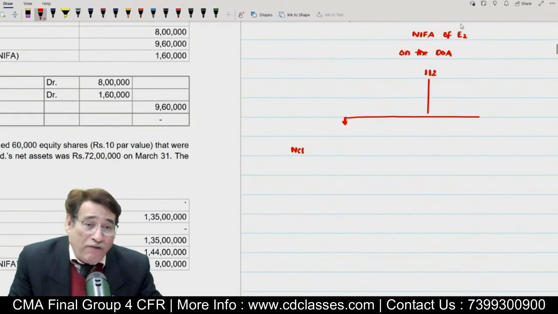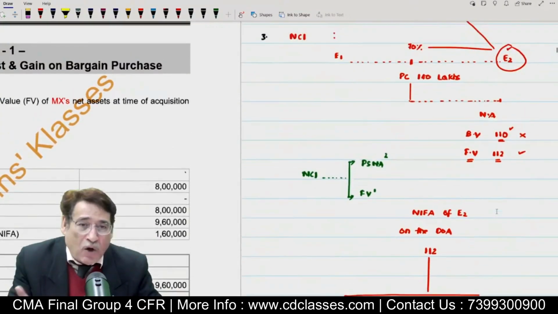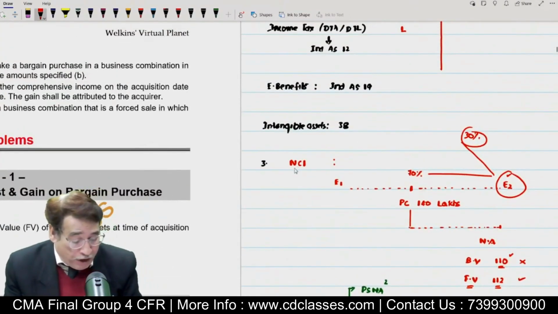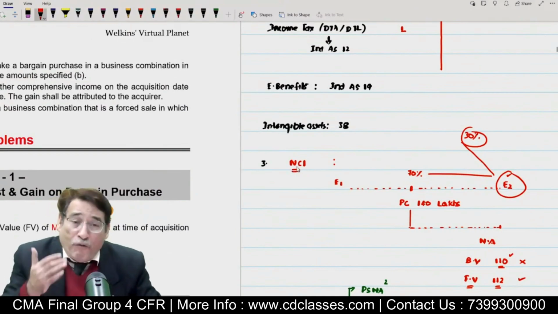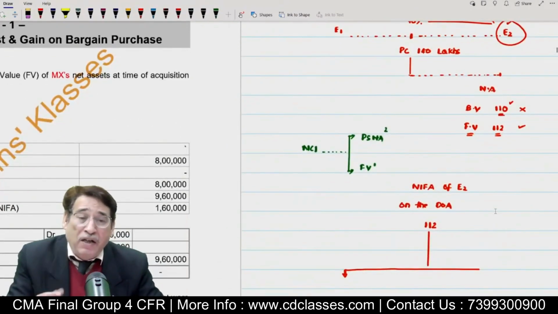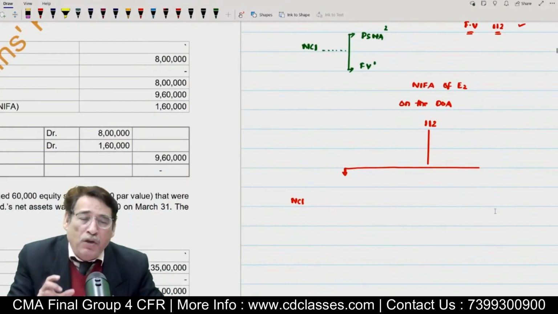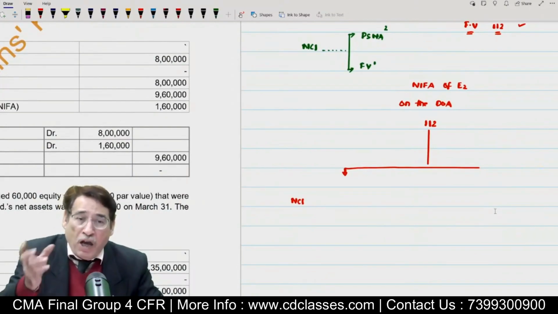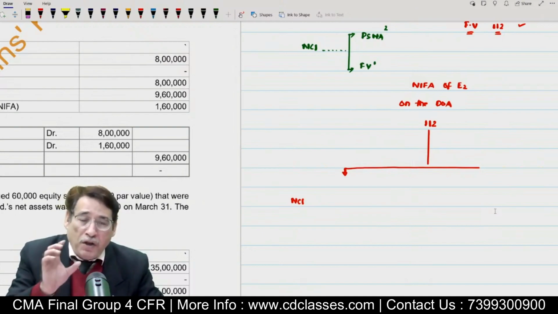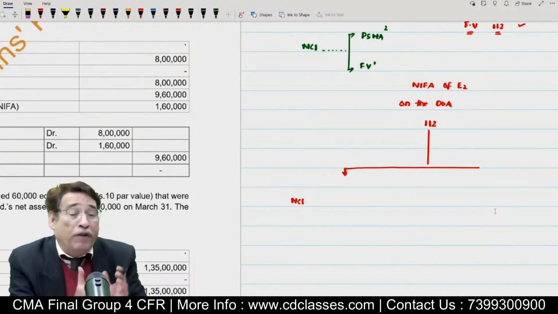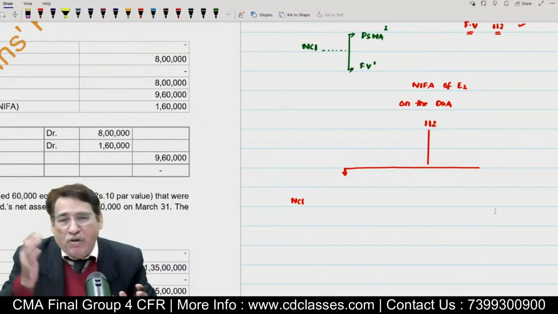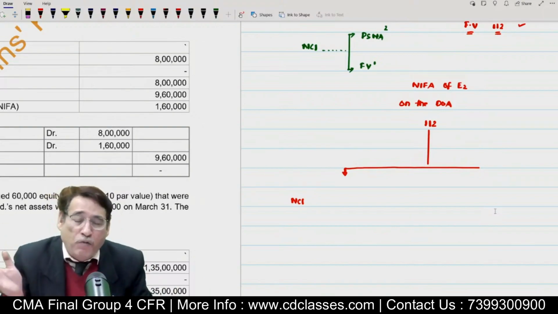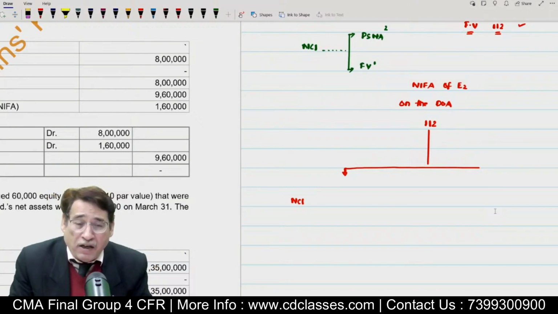So now, when the standard says that on the date of acquisition you have to determine NCI, what does it mean? It means the standard is asking you to compute the amount of net assets of the subsidiary company appearing on the date of acquisition at fair value. Out of that, how many net assets actually belong to NCI. This is what we mean by NCI. Is it clear to you?